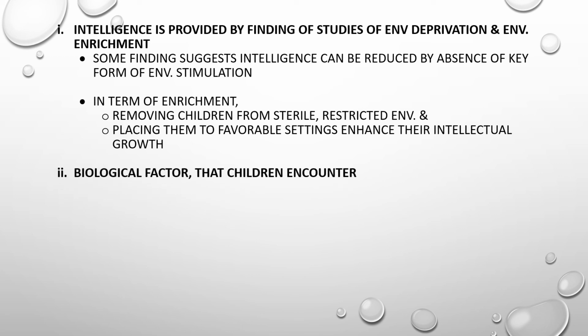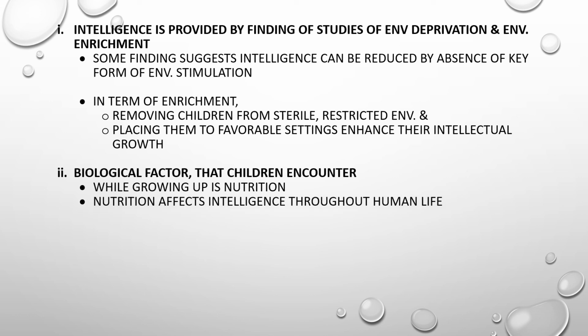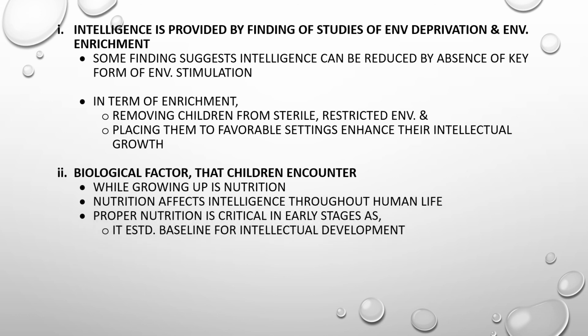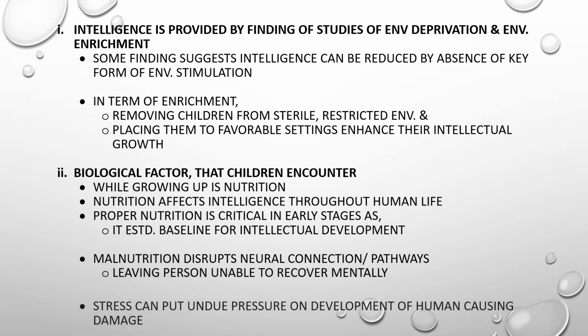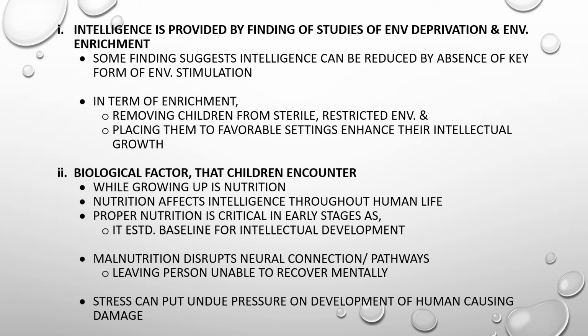Next is the biological factor that children encounter while growing up, which is nutrition. Nutrition affects intelligence throughout human life. Proper nutrition is critical at an early stage as it establishes the baseline for intellectual development. Malnutrition disrupts the neural connections and pathways, leaving a person unable to recover mentally. Stress can put undue pressure on the development of a human, causing damage.